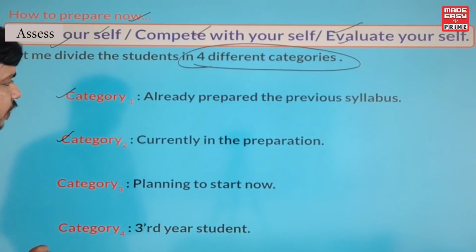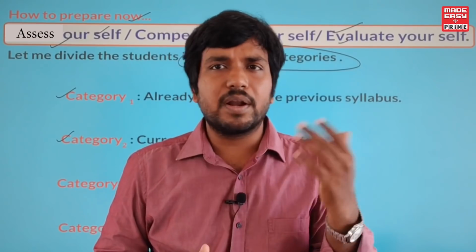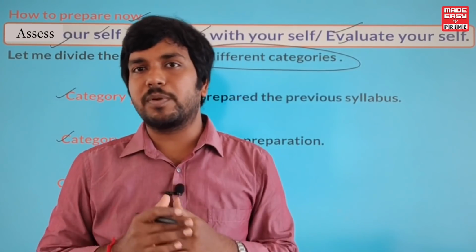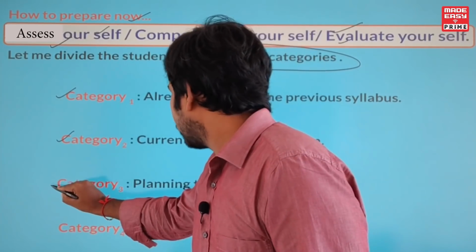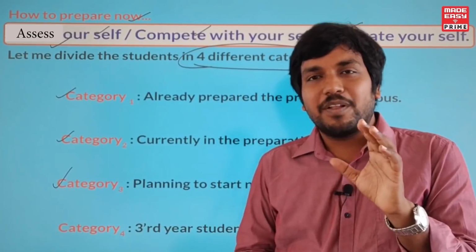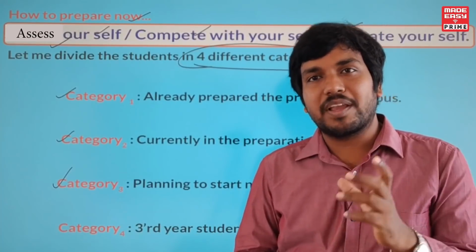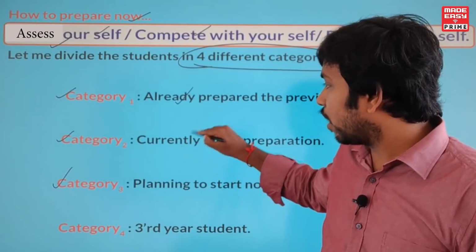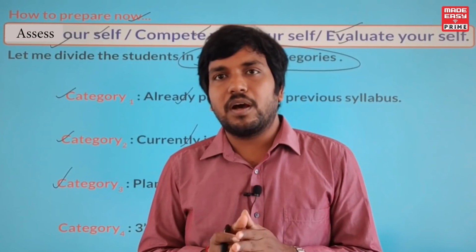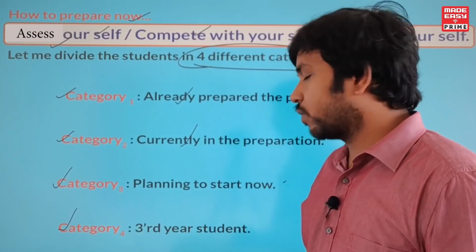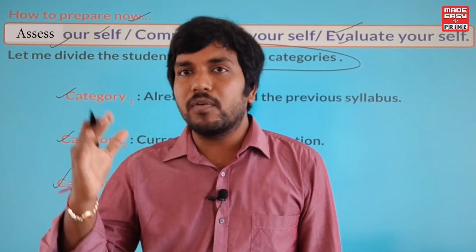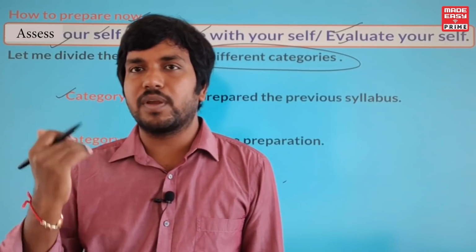Then category 2 means those currently in preparation. Some of you might have already started the preparation in March or April and you are in the middle of it. You might have already covered 3-4 subjects and suddenly this new syllabus is added. What to do now? That is the second category of students. The third category is students planning to start now. I think these are the students who have to be very careful. For the others there is not much effect, but for these students, you need to listen to this video clearly. And the fourth category is the students who are in third year. So I have divided all the students into these 4 types of categories.